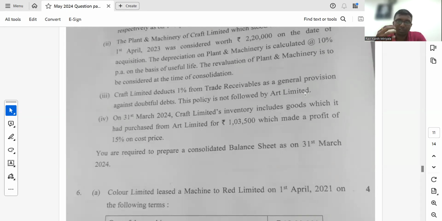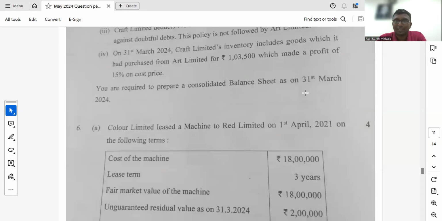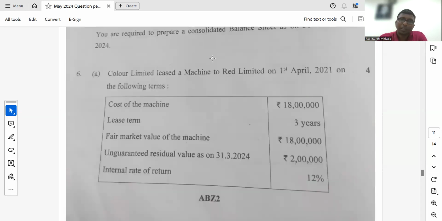So if you have done good practice of this sum, they would have found it easy. Otherwise, it's not that easy, not so straight. Yeah. Next, sixth sum, if you see, Color Limited, it's lease. Correct? So cost of the machine, lease term, fair market value of the machine they give, unguaranteed residual value also they gave. Okay. Right. Internal rate of return is equal to 12%.